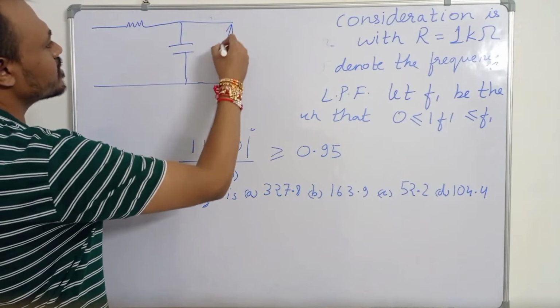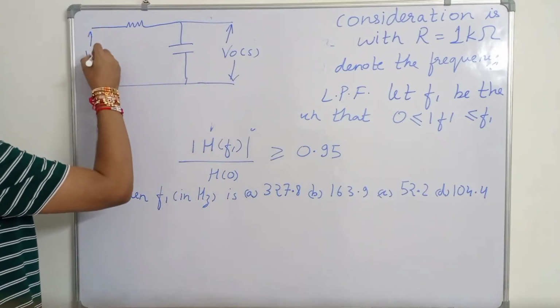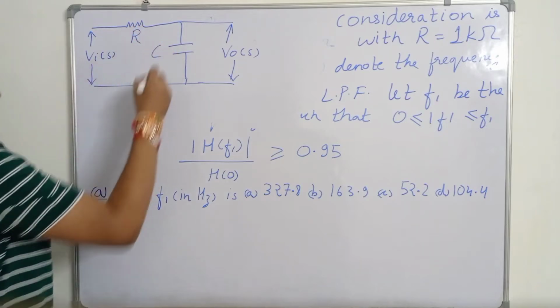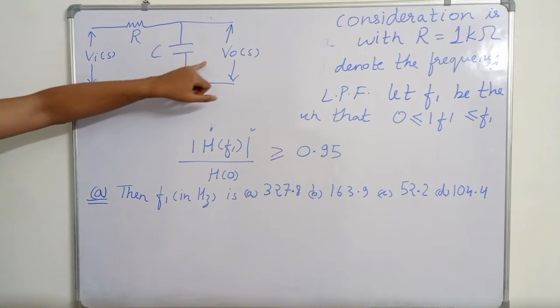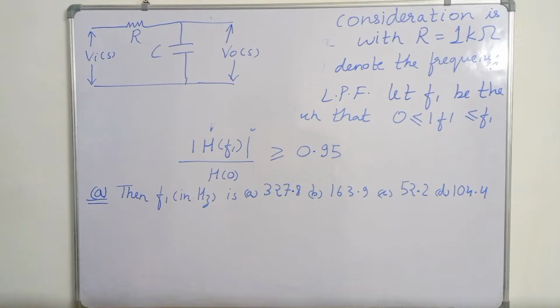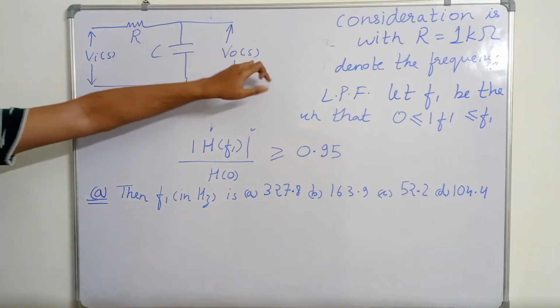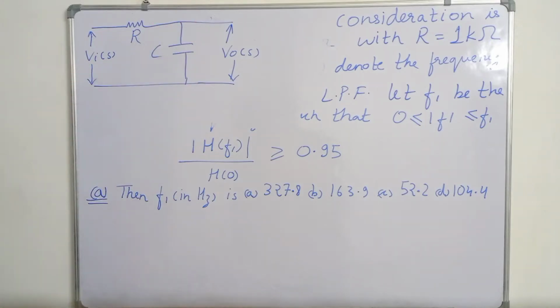This is your V naught of S, the output voltage. This is Vi of S. This is your R and this is your C. For low frequencies the capacitor will be open circuit, so V naught will be equal to Vi, and for high frequencies the capacitor will be short circuit, so V naught will be equal to 0.